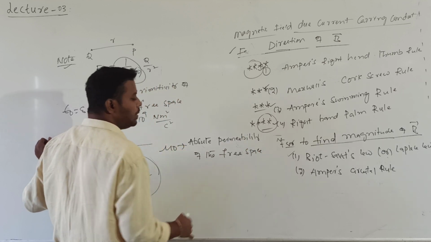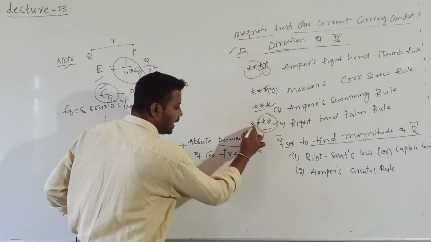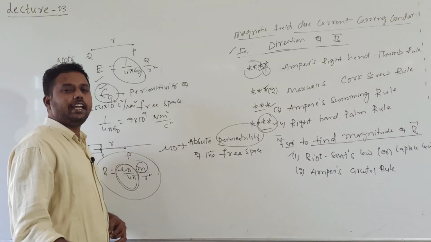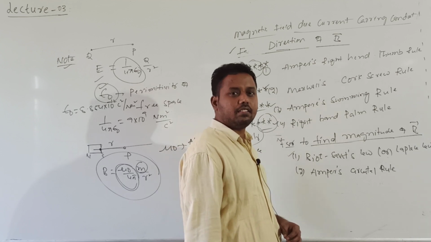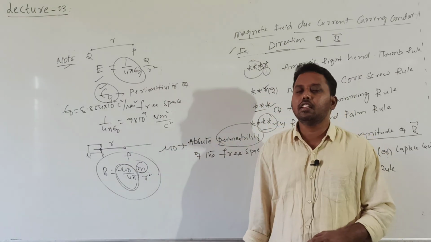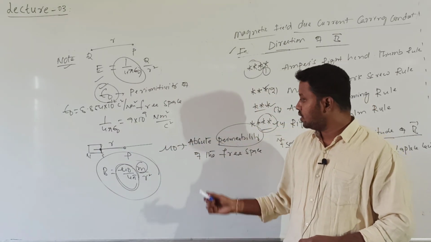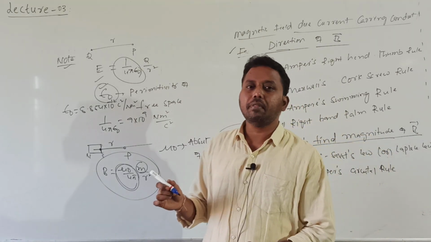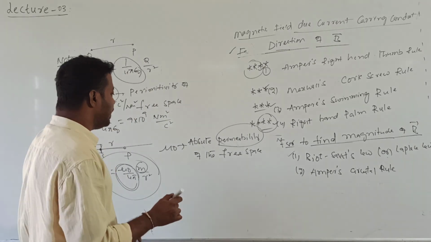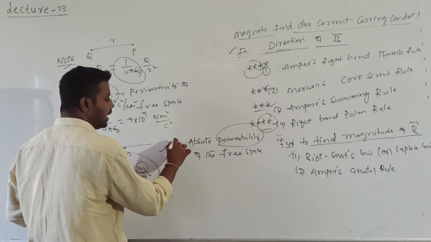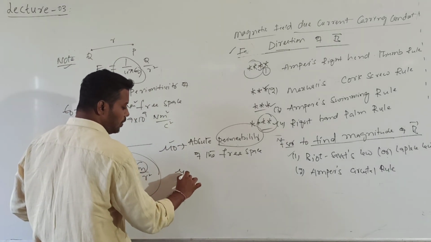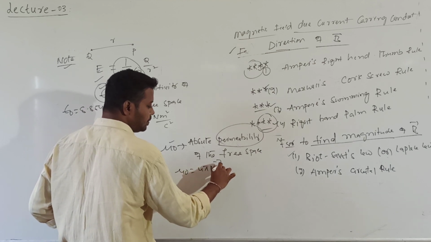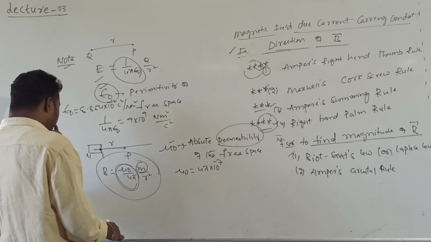So what is permeability? Permeability is the magnetic property of the medium. How the medium allows the magnetic field lines, to what extent the medium can be magnetized, that is given by magnetic permeability. So what is that name? Magnetic permeability. This magnetic permeability is given by mu naught. So mu naught value is 4 pi into 10 to the power of minus 7.